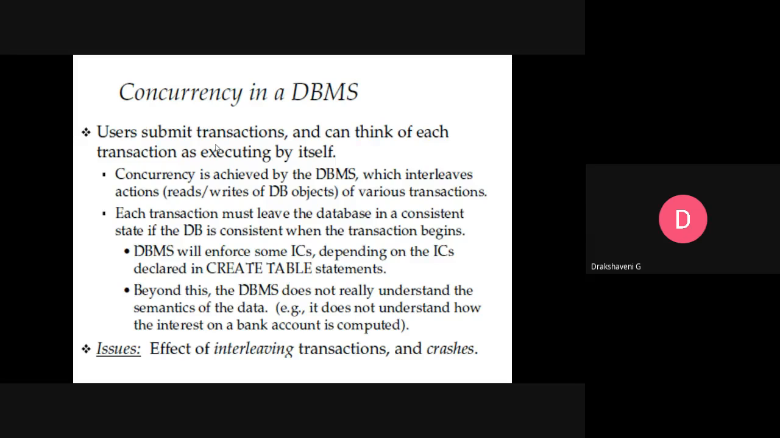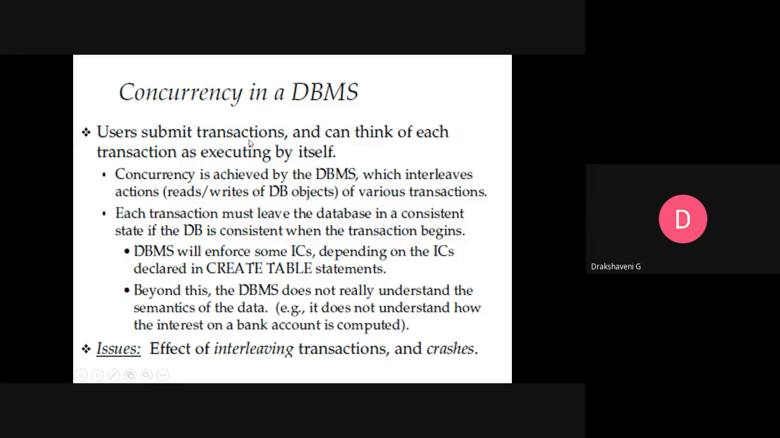Then what is the option there? What do they have to do? Then it becomes very difficult to keep track, because either your transaction should complete or it should not complete. That's what we'll be seeing in this chapter. So first one is concurrency in the DBMS.